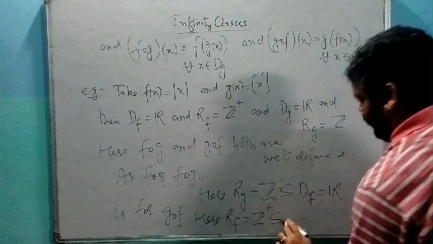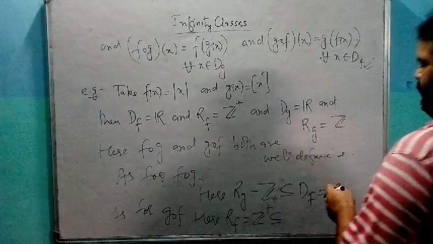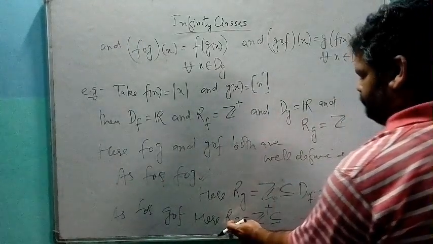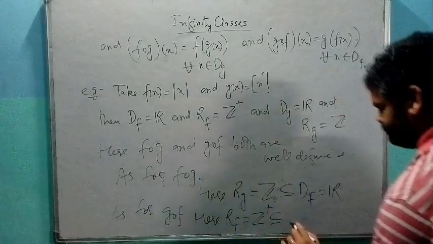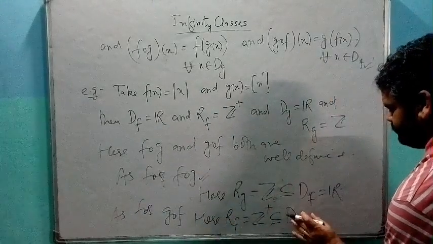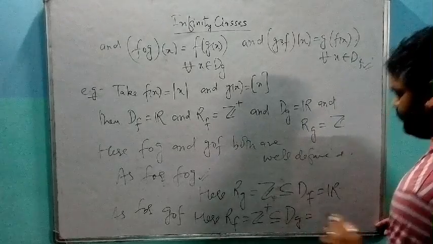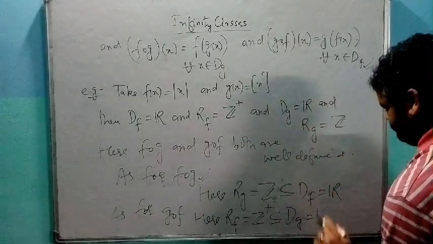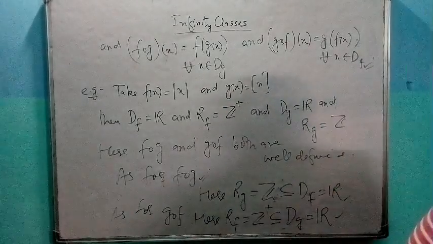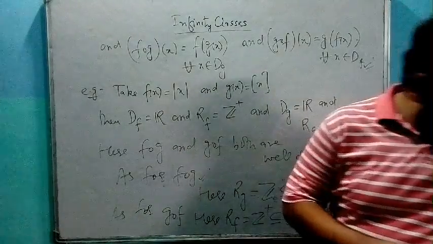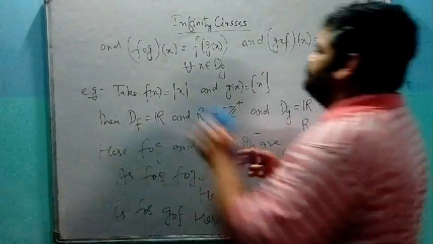This is a subset of domain of g. Domain of g is what? R. So here fog and gof both are well defined.